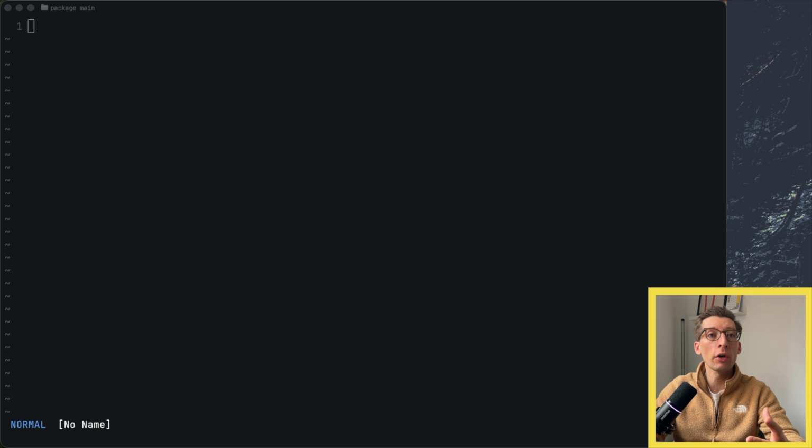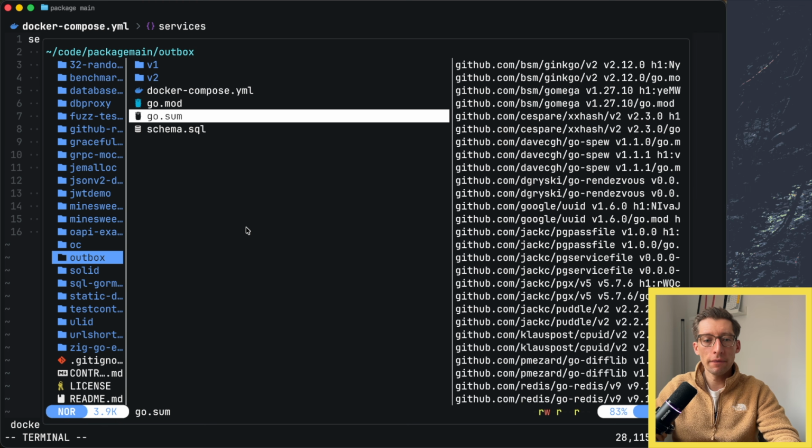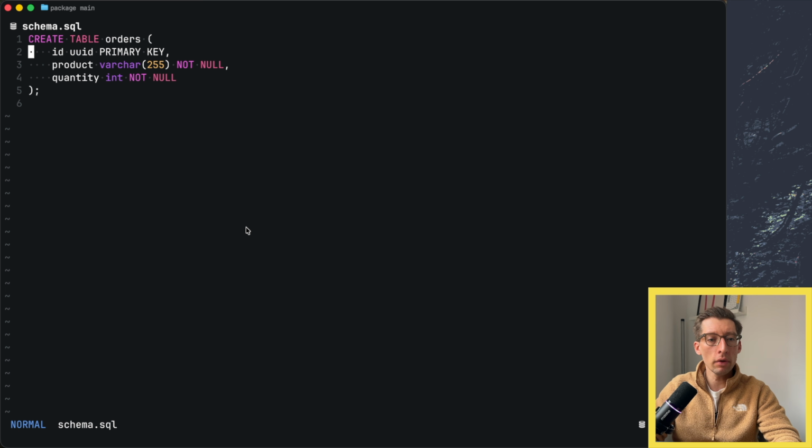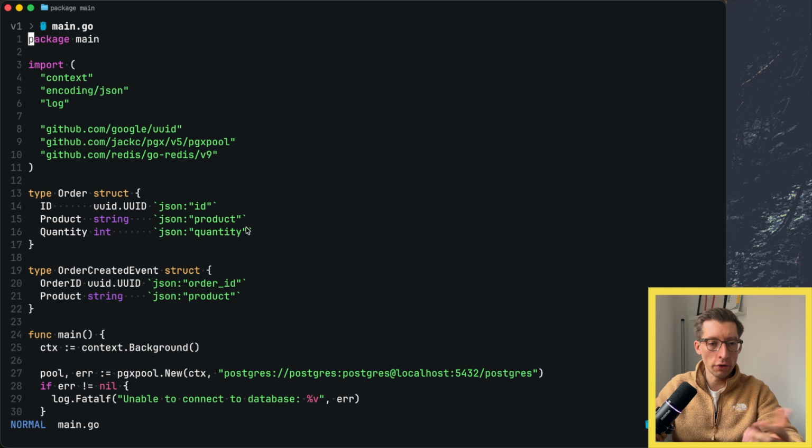Let me show you a simple Go program that creates the order in the database and sends the event somewhere. I have a Docker Compose setup with Postgres as our database and Redis, which we can use for its pub/sub functionality. Then I also have a simple orders table, just ID, product, and quantity. And we have a first version of our orders service. It's actually not a service, just a main program that creates the record and then publishes an event in Redis. I won't dive much into the code, but let's just review the structure of the program.